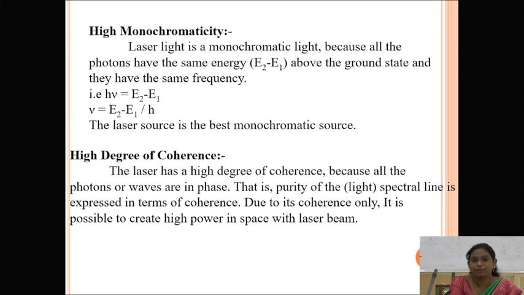So this is the purity of the spectral lines. That means the light of the spectral lines will be expressed in terms of a coherent light source. Due to its coherence only, it is possible to create high power in space by using a laser light source. So these are mainly the four characteristics of lasers: one is directionality, the second is intensity, the third is monochromaticity, and the fourth is coherence.